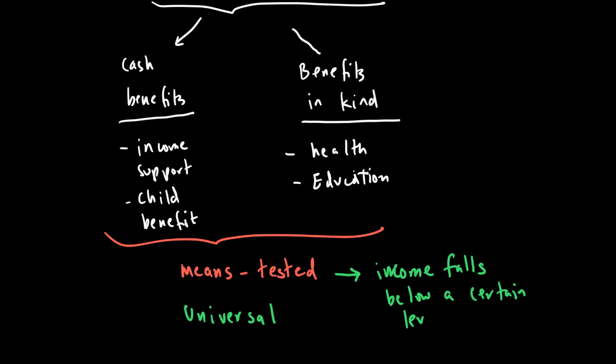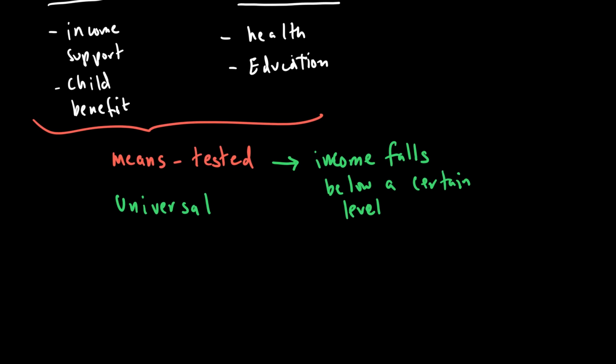If my income is at a particular level and then it falls, I may qualify for means tested benefits. Let's say my income was 2,000 rupees and suddenly it falls to 1,000, and government may believe that 1,000 is too low, so it could be means tested because your income has fallen below a particular level.